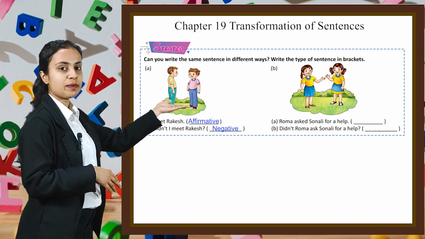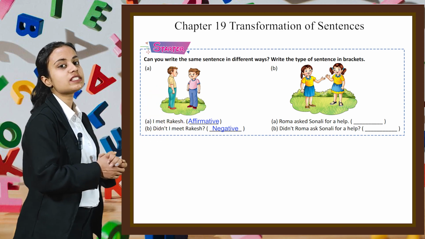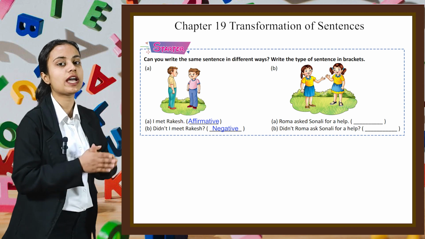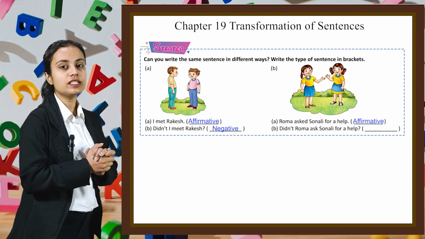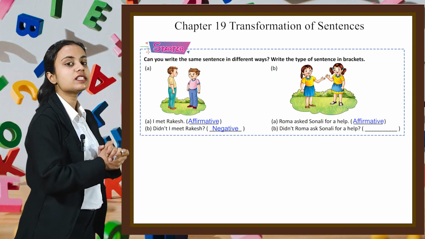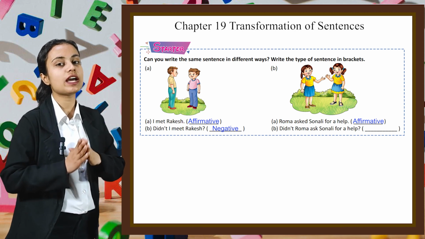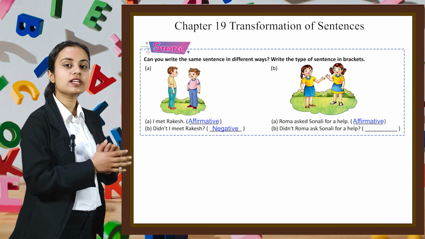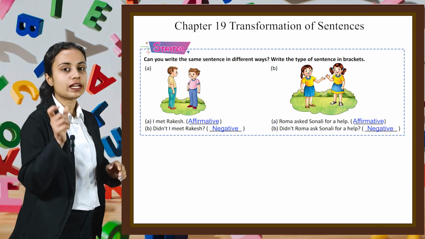Let's move on to the second picture. Here, the first sentence is Roma asked Sonali for a help. This is an affirmative sentence. And the next sentence is didn't Roma ask Sonali for a help? Here, since not is used, so this is a negative sentence.